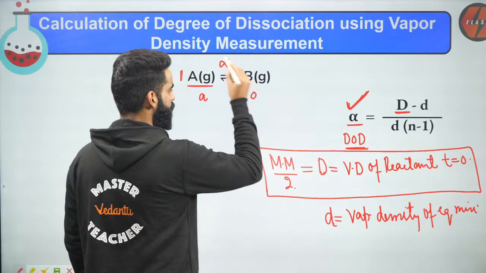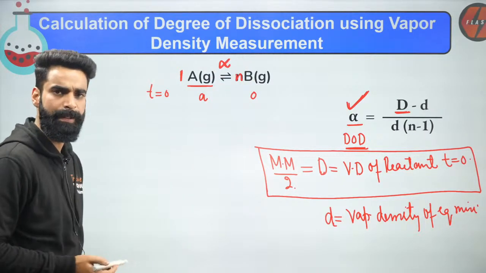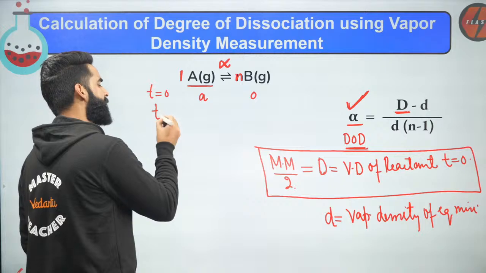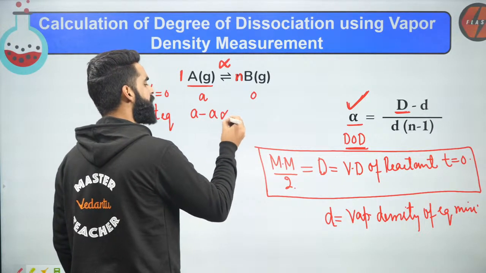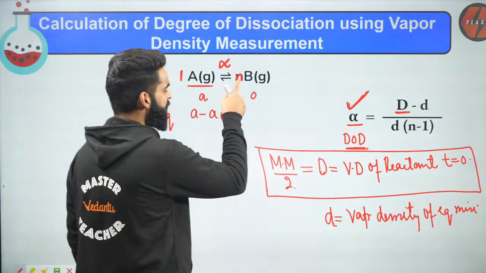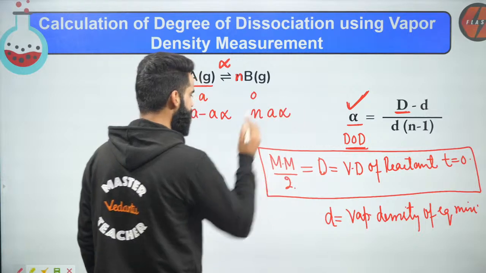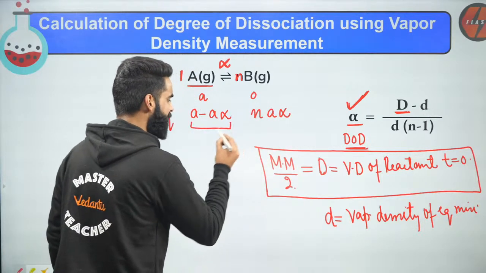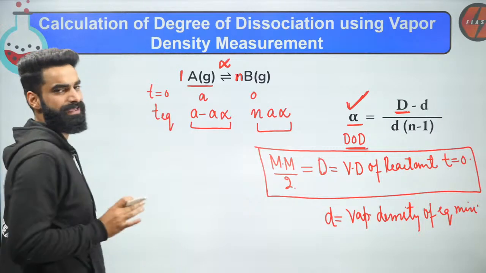Over here your stoichiometric coefficient is n. Let's assume the degree of dissociation of this reaction is alpha. When equilibrium is attained in the reaction, can I say I'll be left with A minus A alpha moles of this reactant? Now, 1 mole gives n moles, so A alpha moles are going to give me n A alpha moles. Can I say these are the moles of reactants and products at equilibrium?